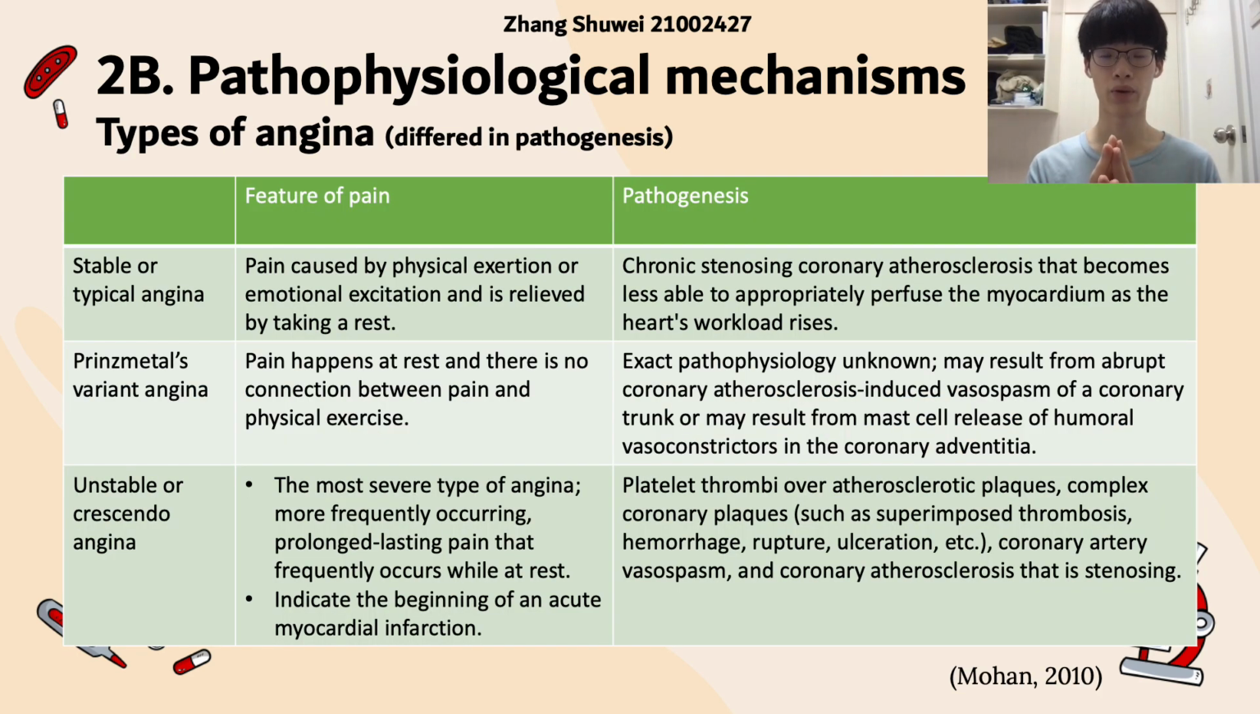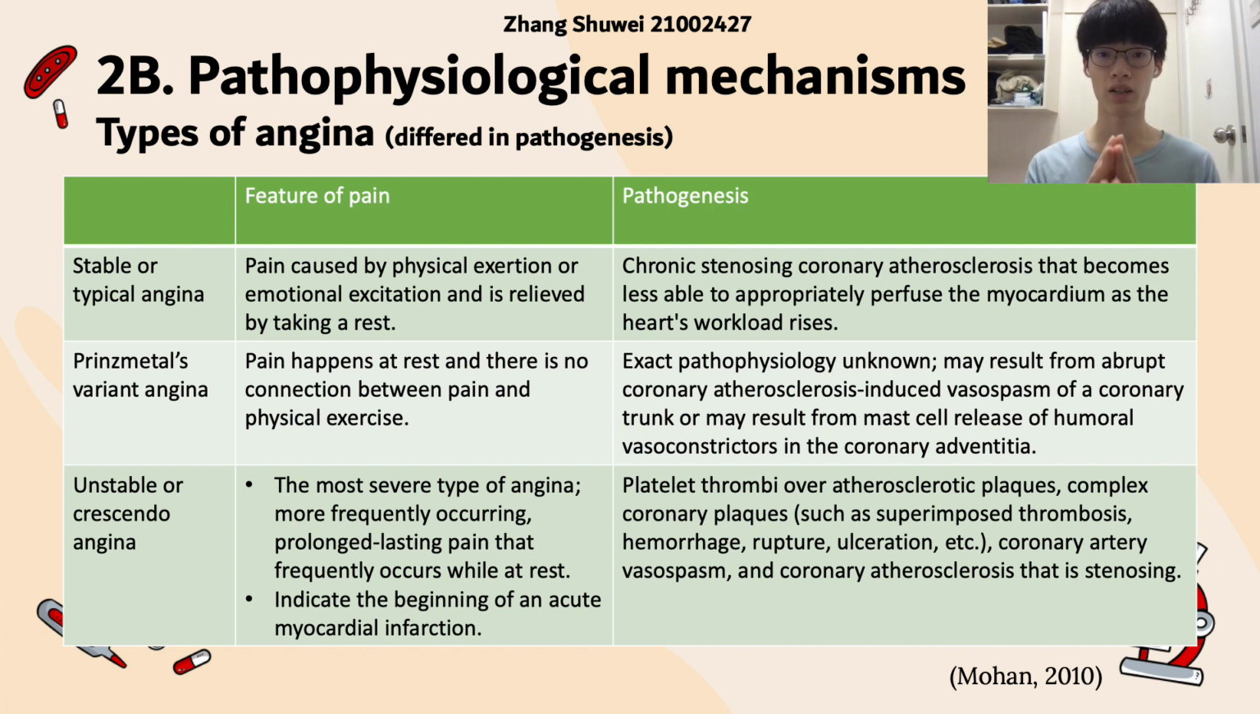Thank you, Henry. Then I will talk about different types of angina. First is the stable or typical angina, and its pain is eased by rest after the pain being caused by some physical exertion or some emotional stimulation. And it is caused by chronic stenosing, which means narrowing, coronary atherosclerosis, which prevents proper perfusion to the myocardium as the workload of the heart raises.